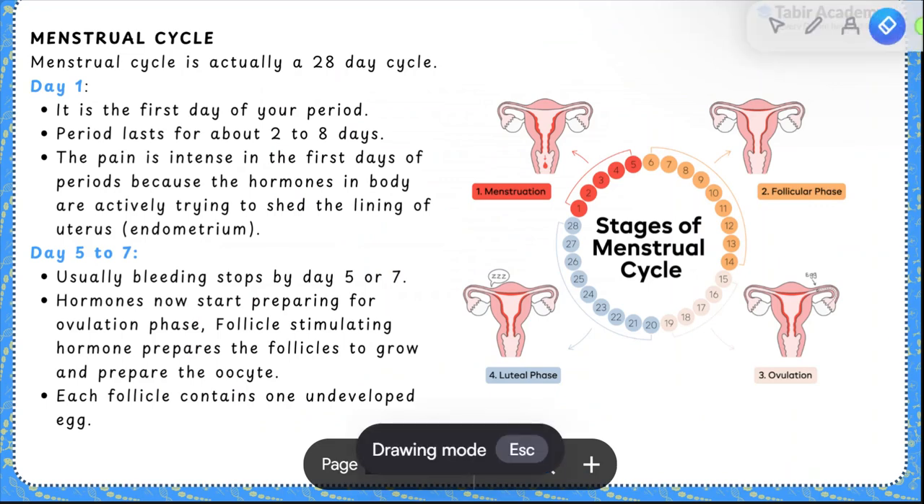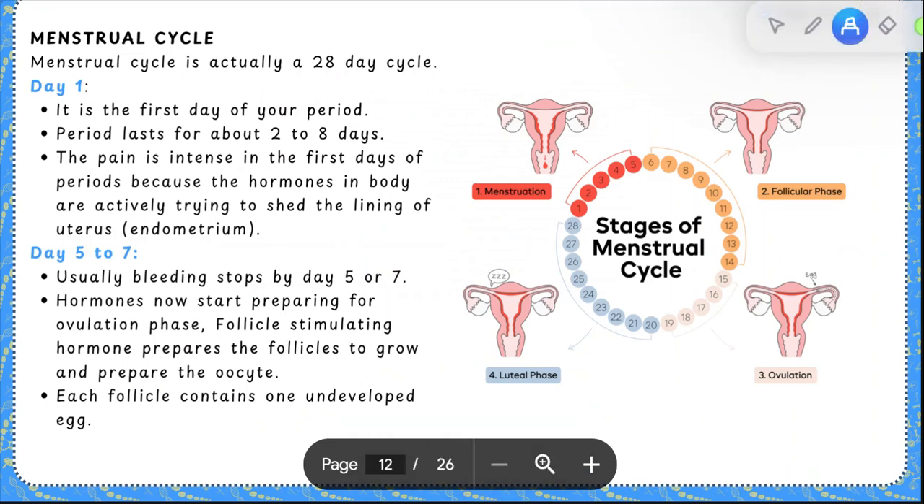So here you can have a diagrammatic overview of normally about how many days each phase will last. So आपके menstrual cycle को अगर शुरू किया जाए तो it is a 28-day cycle, और हम day 1 की बात शुरू करते हैं तो it is the first day of your period. And a period is going to last from around 2 to 8 days, and the pain is intense in the first day of the period because the hormones in the body are actively trying to shed the lining of the uterus and endometrium, and that is going to cause a lot of pain in the body.